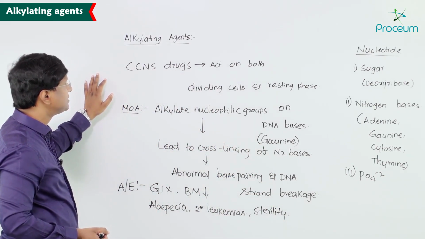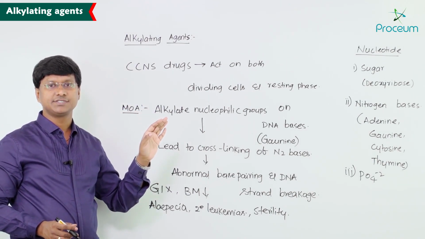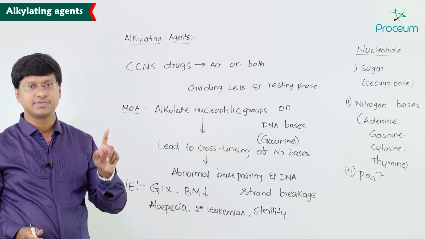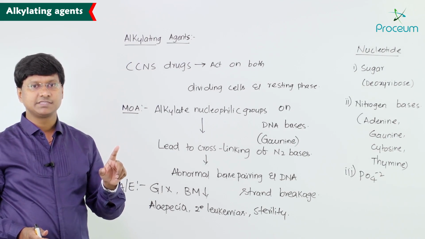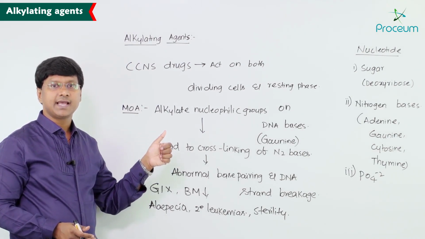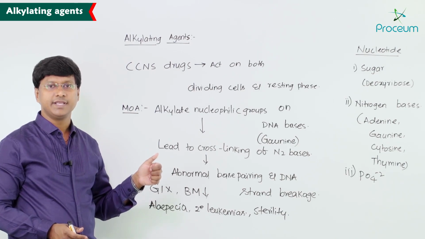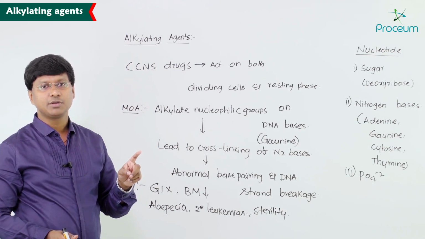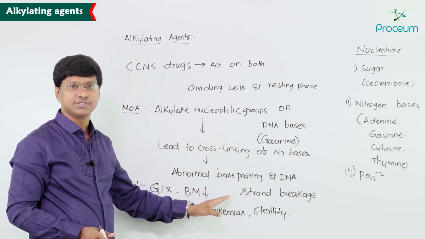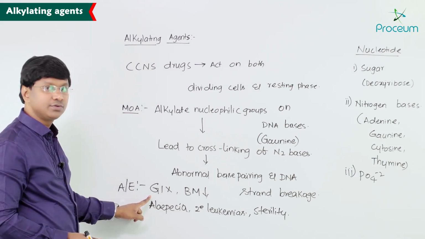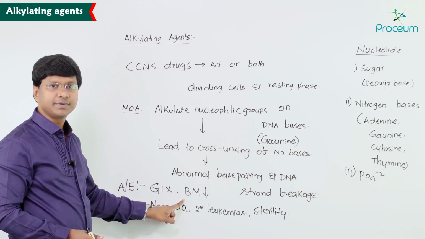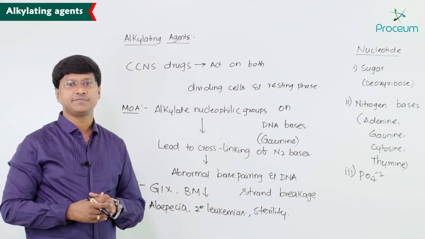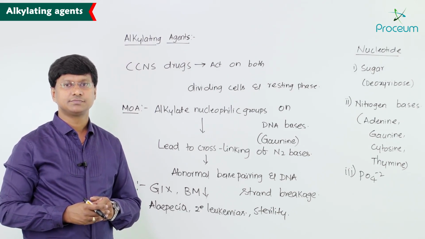Let me shortly revise. All these alkylating agents and their related drugs are CCNS drugs. That means they act on both resting as well as dividing cells. In the mechanism of action, these drugs alkylate the nucleophilic groups on the DNA bases and lead to cross-linking of the bases, and thereby abnormal base pairing and DNA strand breakage. The adverse effects include gastrointestinal distress, bone marrow suppression, alopecia, secondary leukemias, and sterility. They are the common adverse effects of all the alkylating agents.